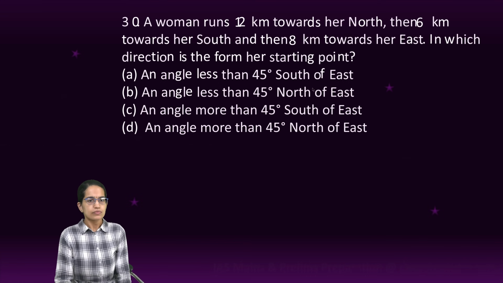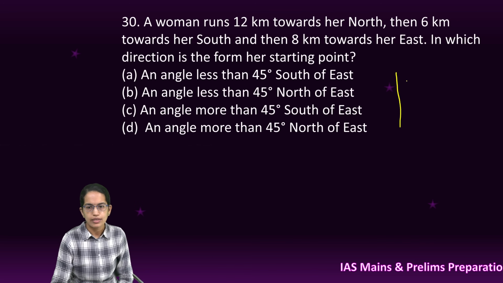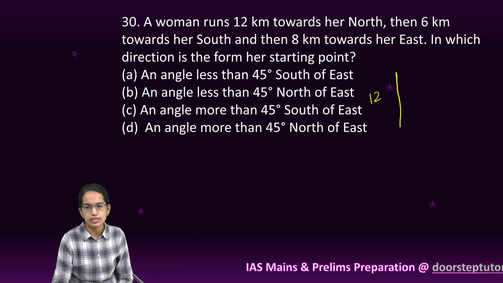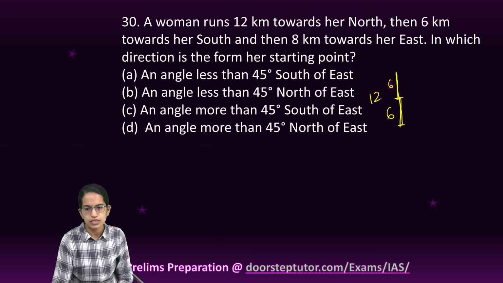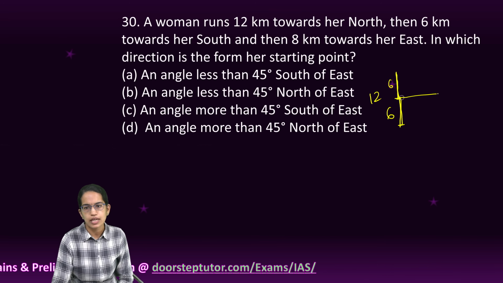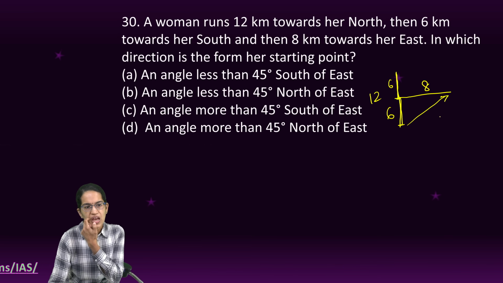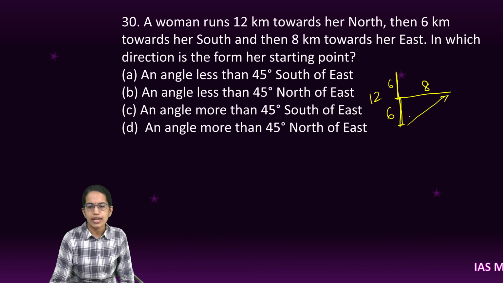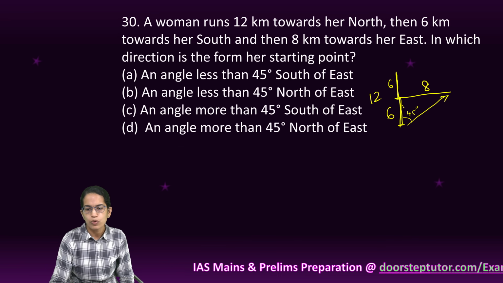Coming next, a woman runs 12 kilometers north. Okay, and then after 12 kilometers she runs 6 kilometers south. So this distance is 6. Then she runs 8 kilometers to her east. The question says, what is the angle which is formed here? Now since this is 8 and this is 6, this angle would be greater than 45. So more than 45.